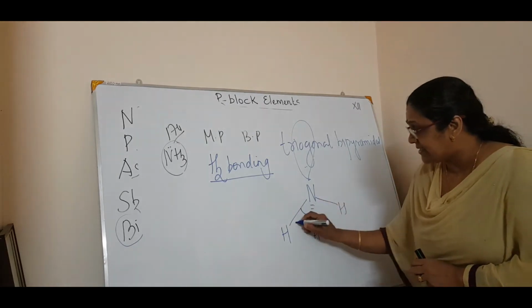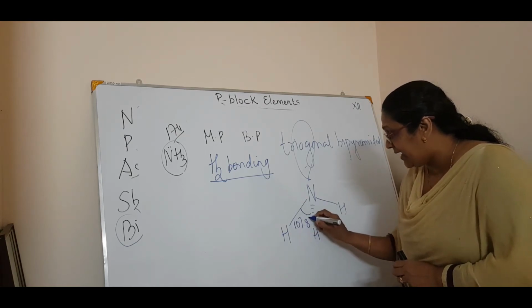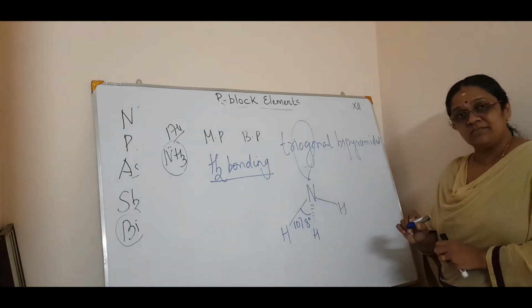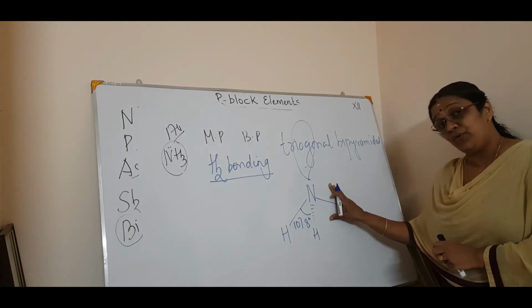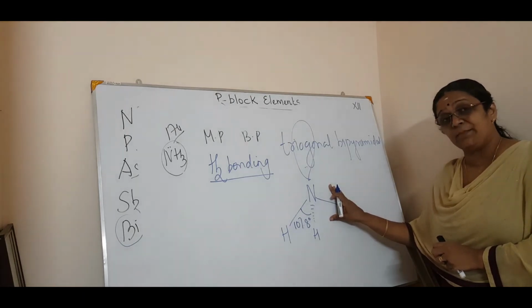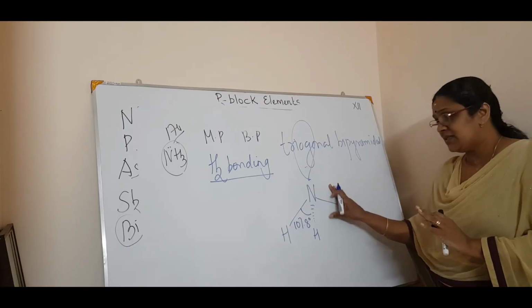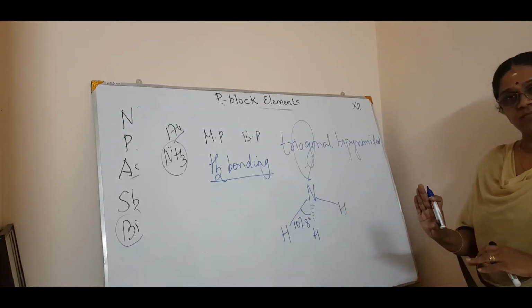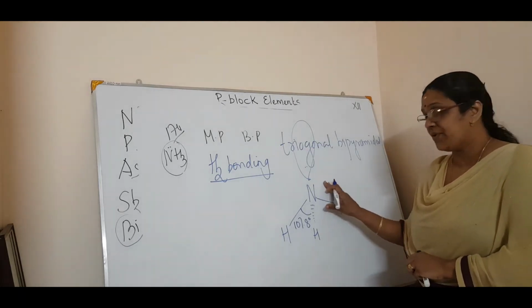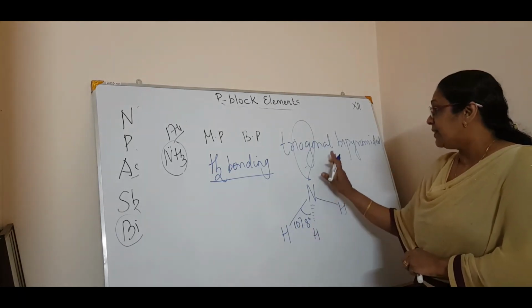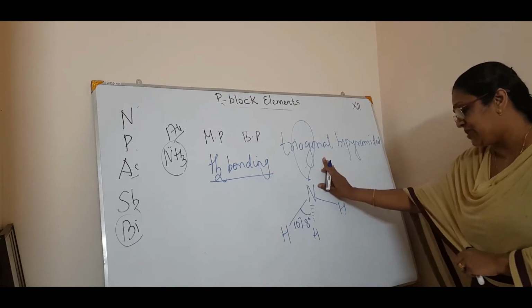And the bond angle is 107.8 degrees. There is no need of putting the bond angle, but if you know, you can put it. Otherwise, don't make a mistake. Okay, if you don't know, leave it. Just draw the structure, that's all. If the question demands, you can give it, but they don't ask like that. Okay, so 107.8 degrees, and this is the trigonal bipyramidal structure.